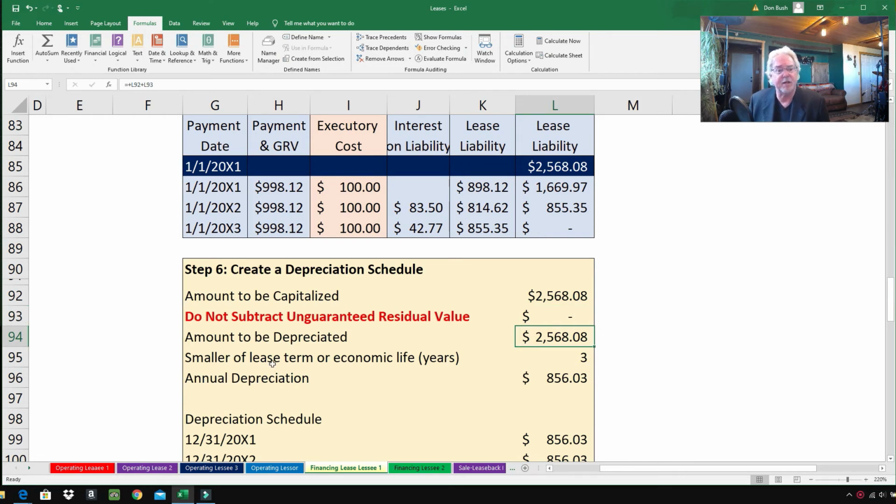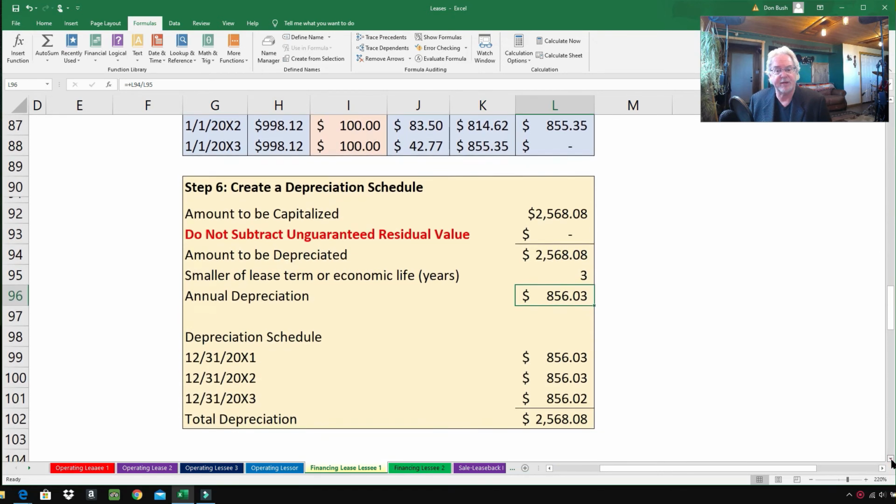The smaller of the lease term or economic life. Well, the lease term's 3 years, the economic life is 4 years, so 3 is the smaller number, so that's what we will go with. So all you do is take $2,568.08 divided by 3, and there you are. And it's pretty close to the payment here, minus the executory cost. Not exactly the same, but that's okay.